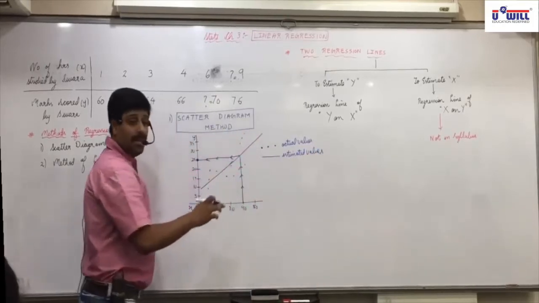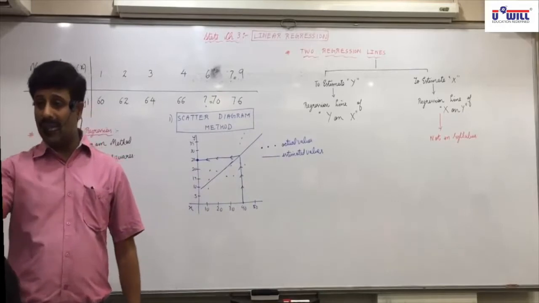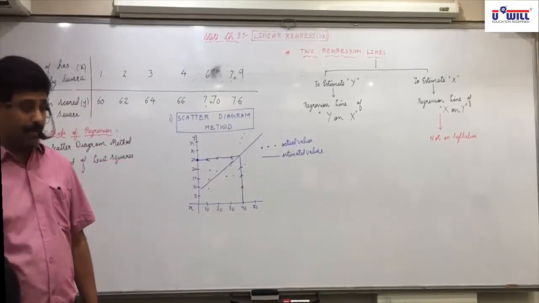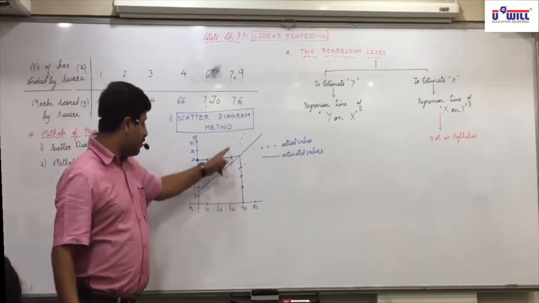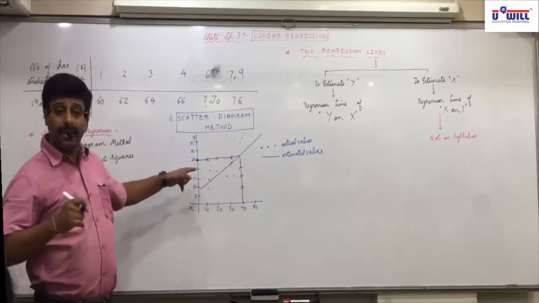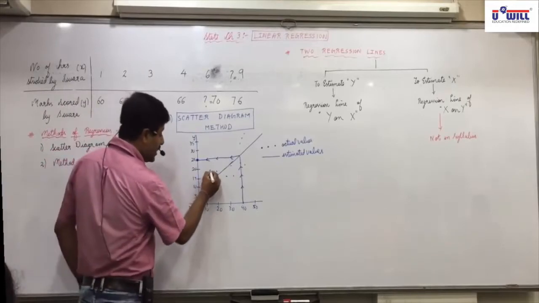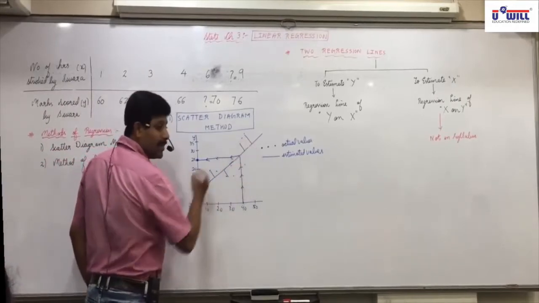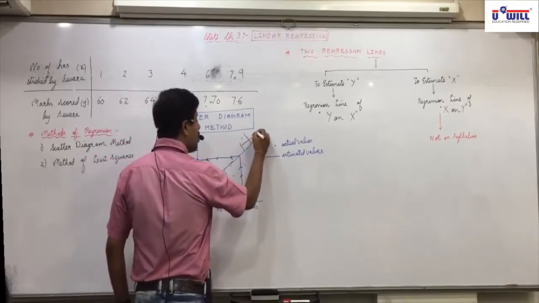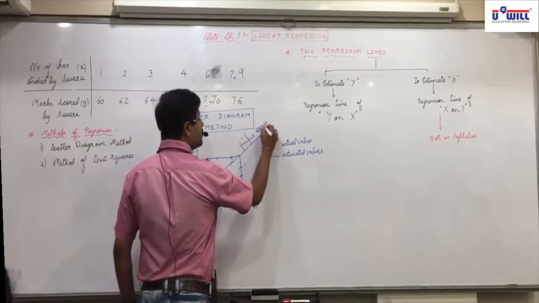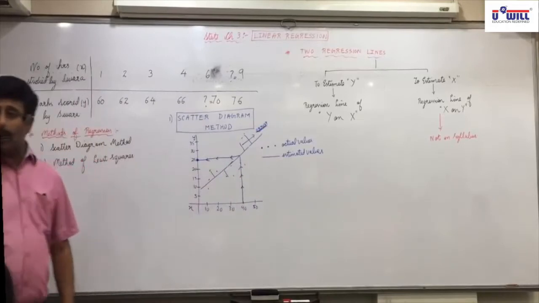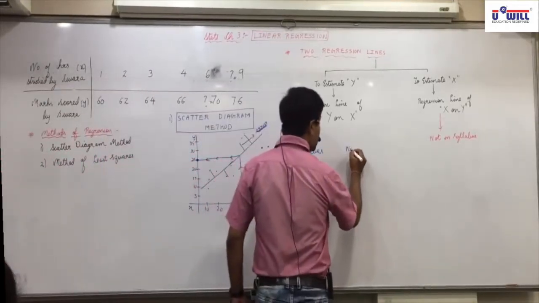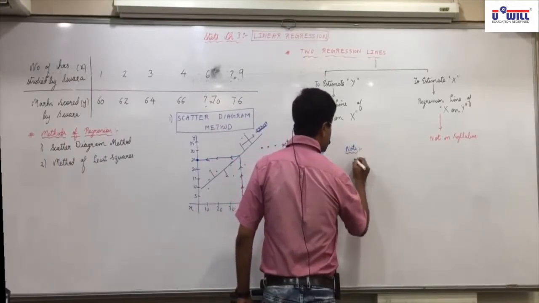Is there a difference between the dots and the estimates or not? Yes. This difference is called error. So one term we come across is error.